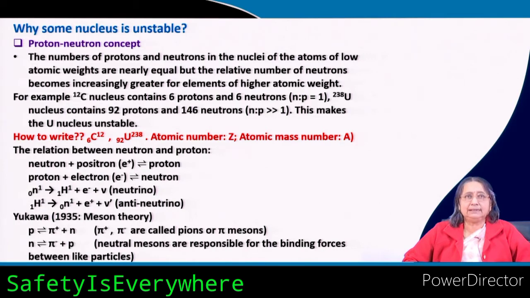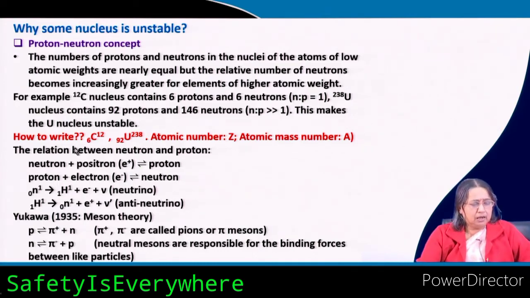Each proton has unit positive charge and unit mass, and the neutron has no charge, but it has unit mass. That we all know from our school days, and electrons have negligible mass, but electrons have unit negative charge.